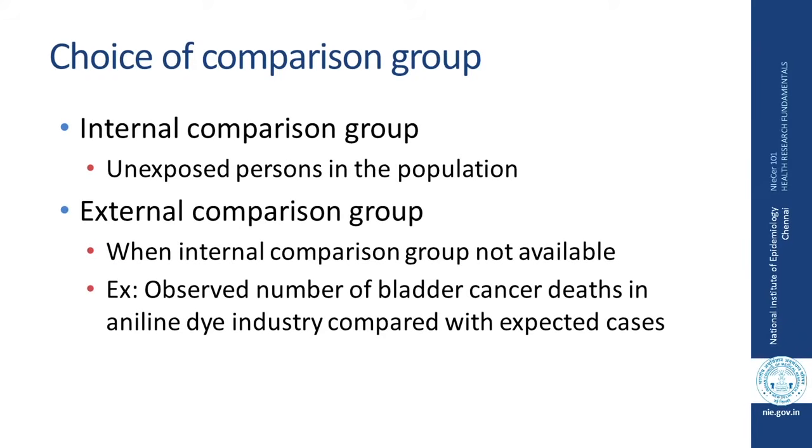As we have seen, in an analytical study there is a comparison group, and we have two options for the comparison group in a cohort study. One is the internal comparison group, where the unexposed persons in the population are taken as the internal comparison group. An example is the Framingham cohort study, wherein those who had hypertension were considered the exposed population, and those who were normotensive were the unexposed population.